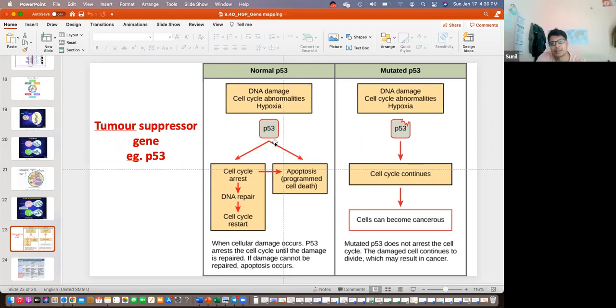But sir, in the normal scenario, if a cell gets damaged, either of the conditions should happen. But why is it not happening? Is it because P53 is not able to act? But if P53 is damaged, it should get repaired, right? Or go for apoptosis. Come again, what was the first part you said?